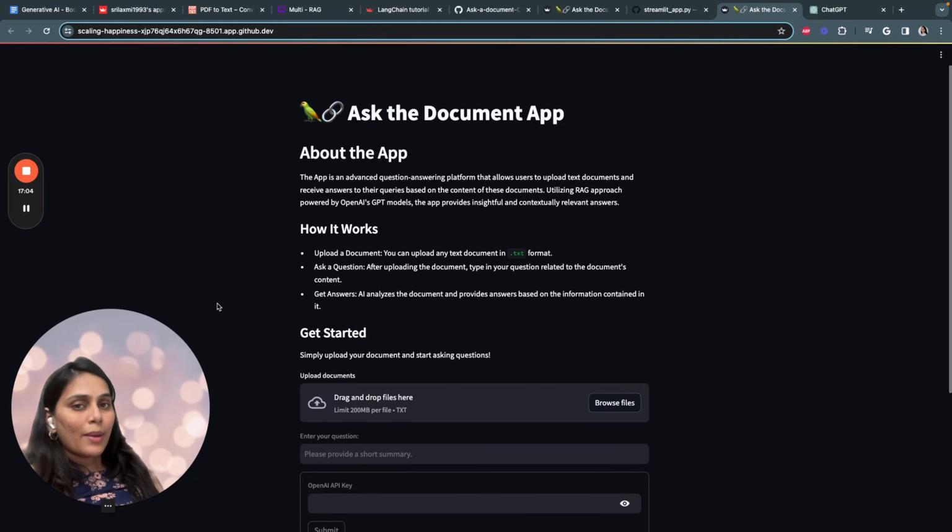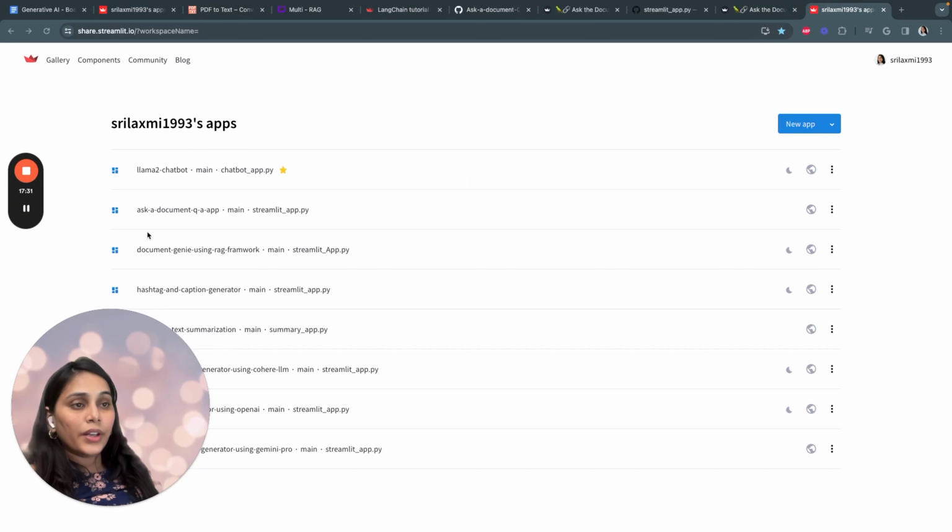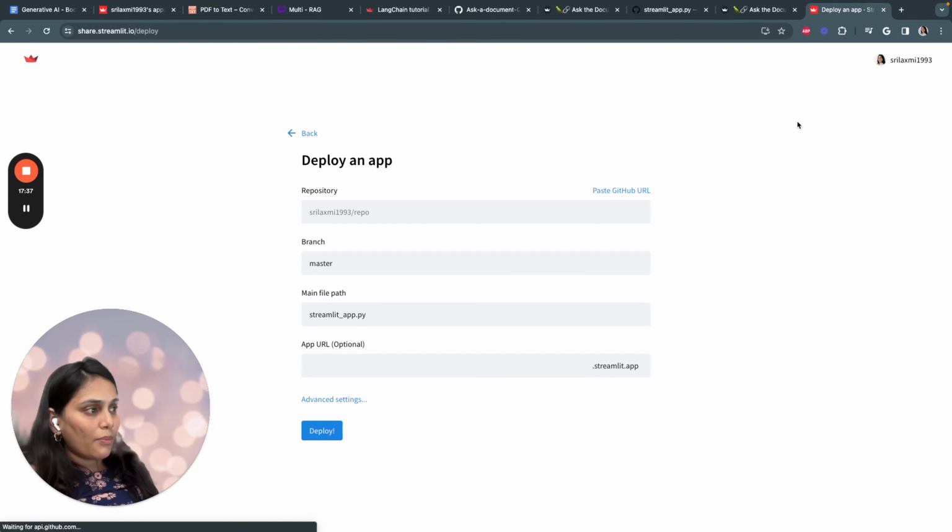So once you know the application is working, you can also deploy this application on Streamlit. This is a cool way to share your application with others. So let me quickly show you how you can deploy your app on Streamlit. All you have to do is head over to Streamlit, create an account, head over to Streamlit Community, and you see something called New app over here.